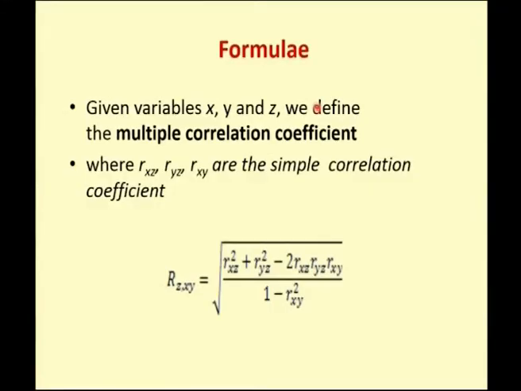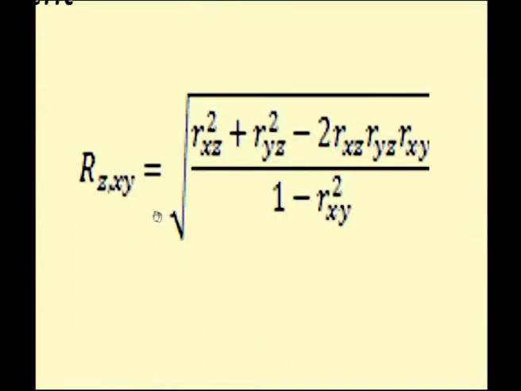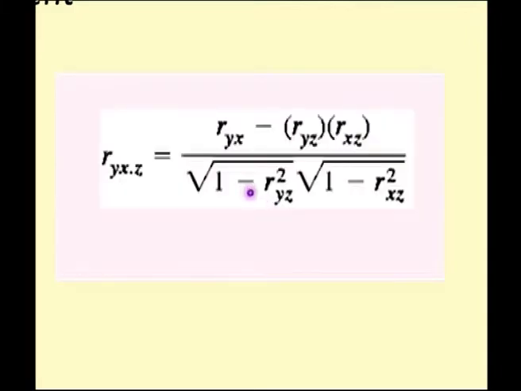So how do we find this multiple correlation coefficient? To start with, we will take 3 variables into consideration, x, y and z, and we define how to find the multiple correlation coefficient for this. So if you see here, this is capital R z dot x y, as I told you, whereas in your partial correlation we have small r 1 2 dot 3.